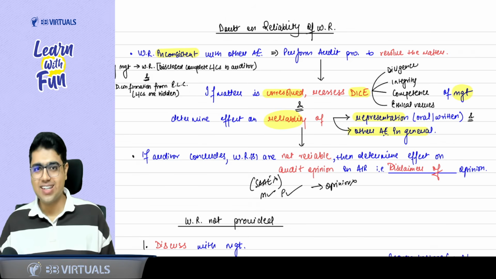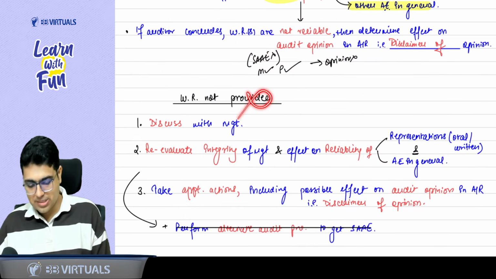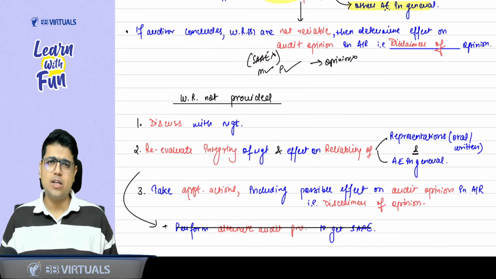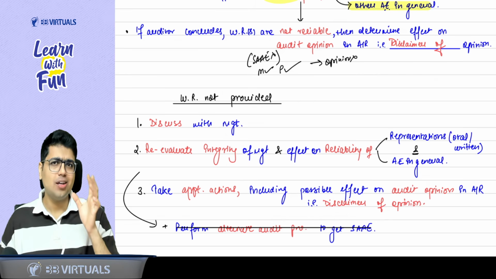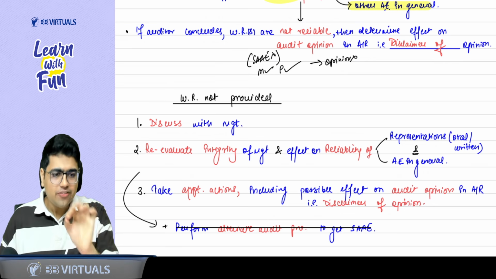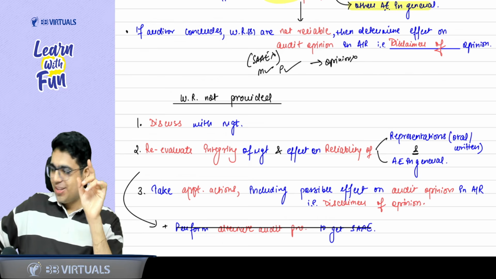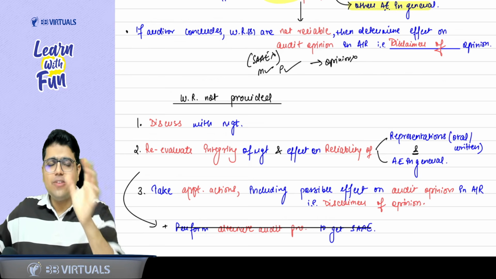Easy peasy? Yes, sir. Last topic of this essay, which says written representation not provided. Sir, what does this mean? Management is telling me something, but they are not ready to give it in writing.